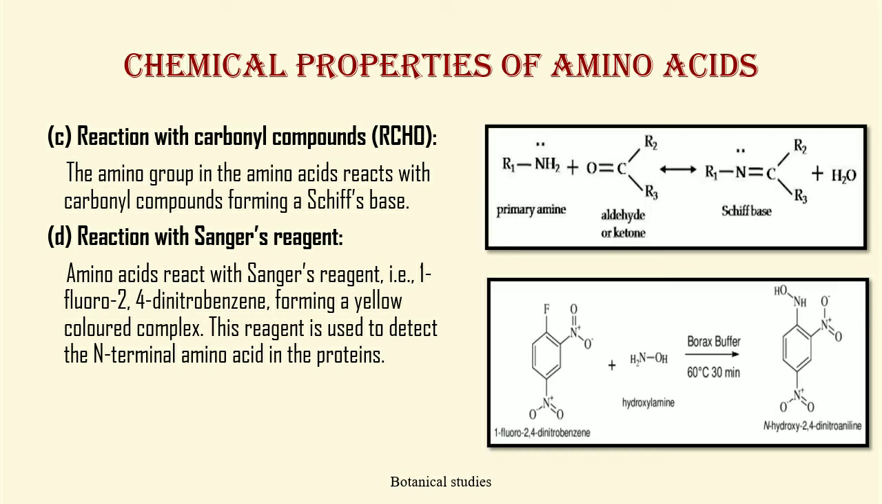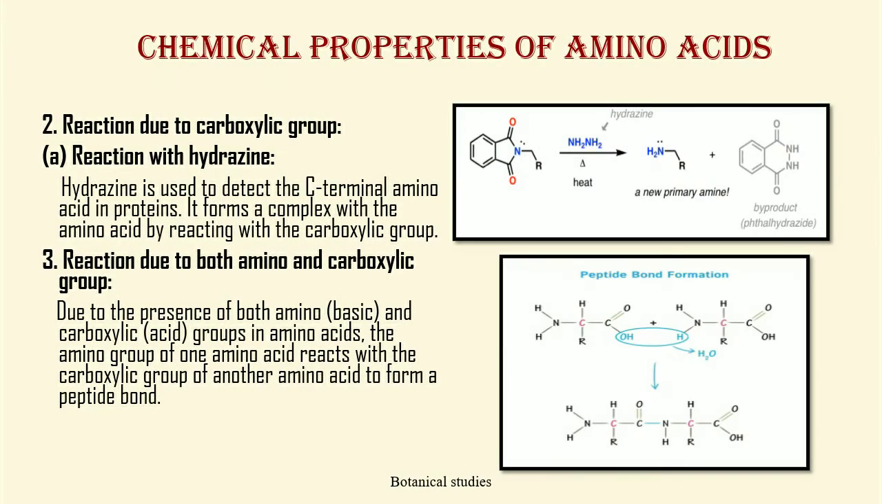Reaction with carbonyl compounds. The amino group in the amino acids reacts with carbonyl compounds forming a Schiff's base. Reaction with Sanger's reagent. Amino acid reacts with Sanger's reagent, that is 1-fluoro-2,4-dinitrobenzene, forming a yellow colored complex. This reagent is used to detect the N-terminal amino acid in the protein.